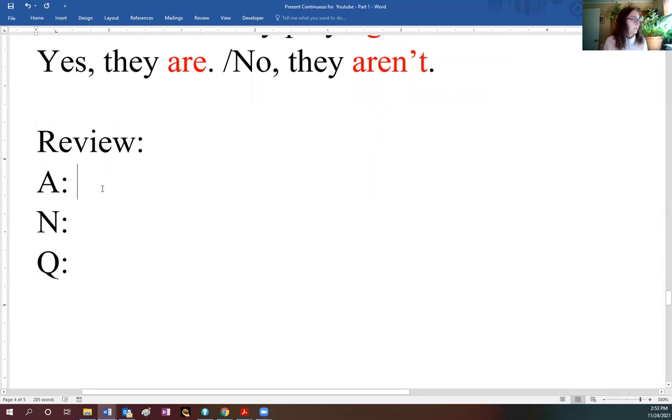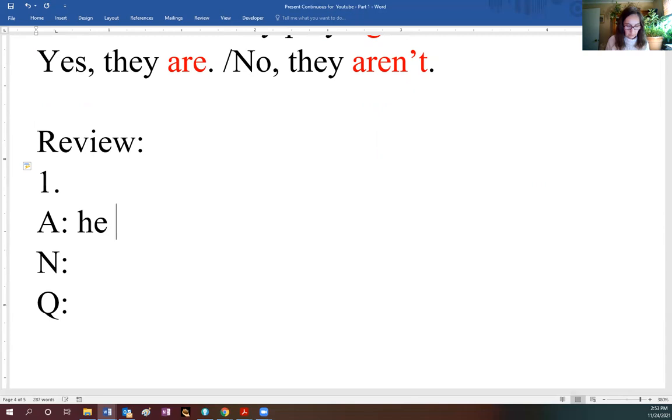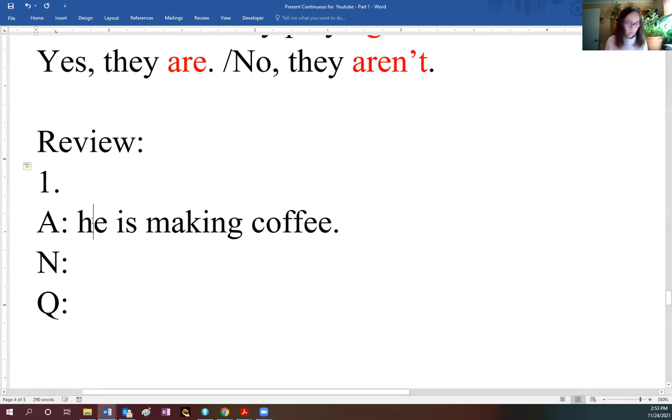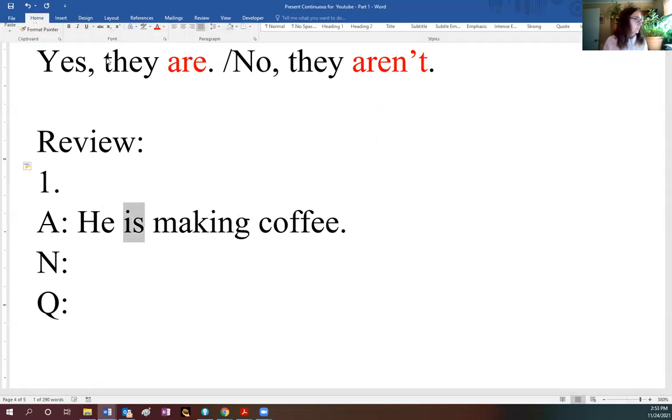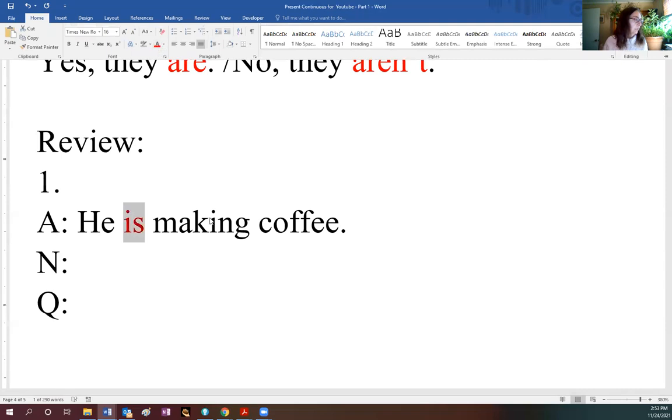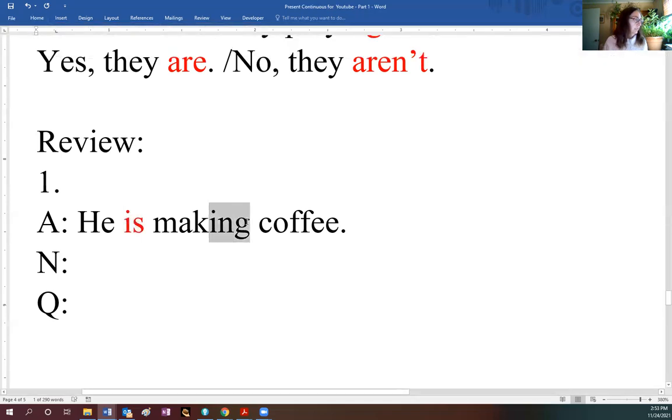So for example, let's put number 1. You can say that he is making coffee. Of course, you start with a capital letter, always start with a capital letter. So there you go. Verb to be is, and I have the ing correctly at the end.